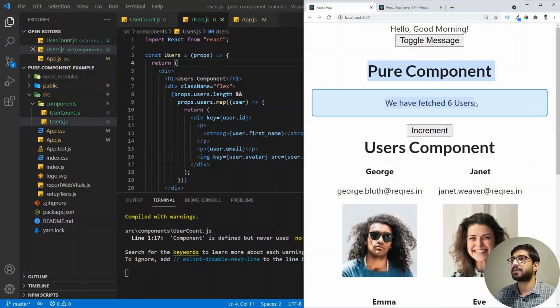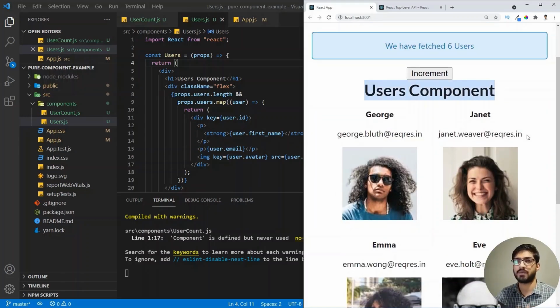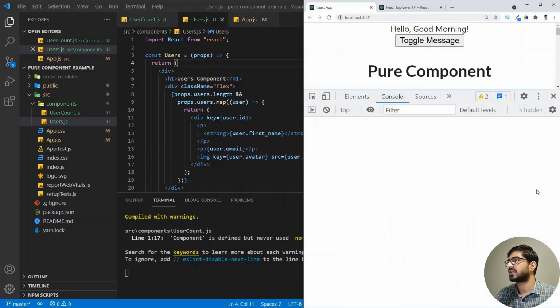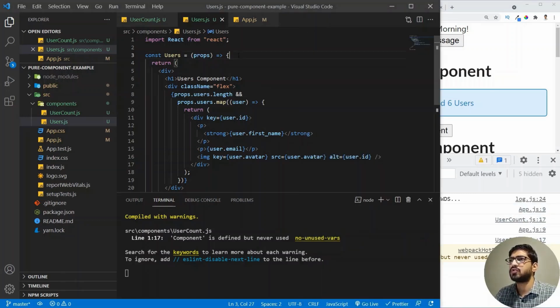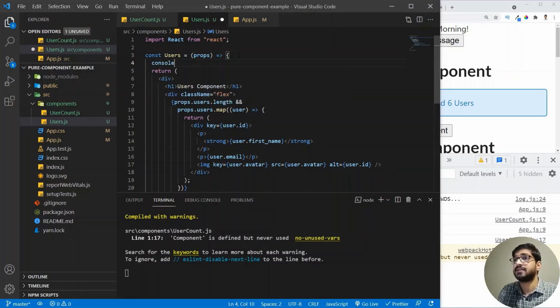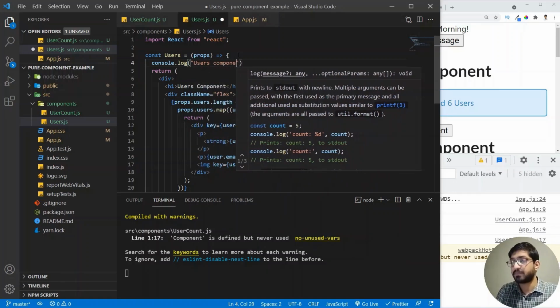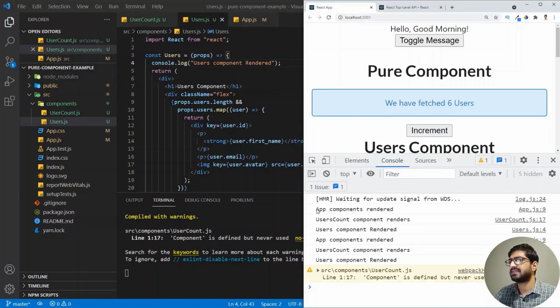Now let's see. We have a pure component, which is our user count component, and then we have another component, which is the user component, which is this one. So now if I go to the inspect element and if I go to the console, then we will see that when I refresh, we have the app component rendered, user count rendered, app component rendered, and the user count rendered again. So I'm going to do a console log here. Let me add the console.log, and I'm going to add here "user component rendered". All right. And let's go here. If I refresh everything, then we see app component, user component, and the user count component render.